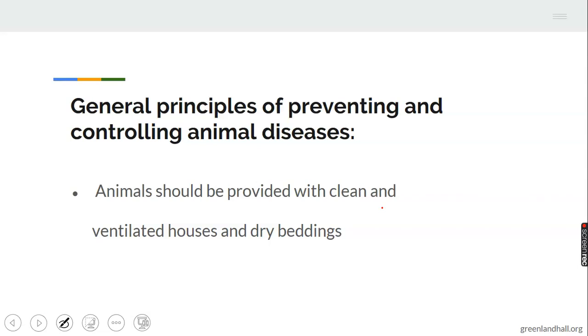Let's look at the general principles of preventing and controlling animal diseases. 1. Animals should be provided with clean and ventilated houses and dry bedding.